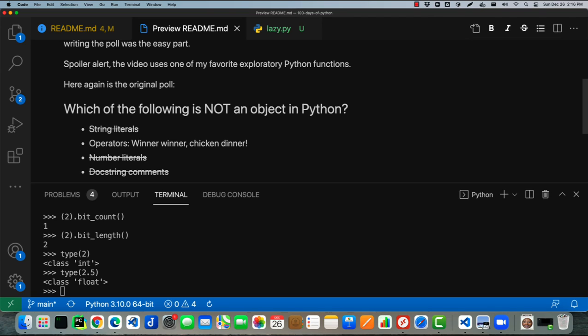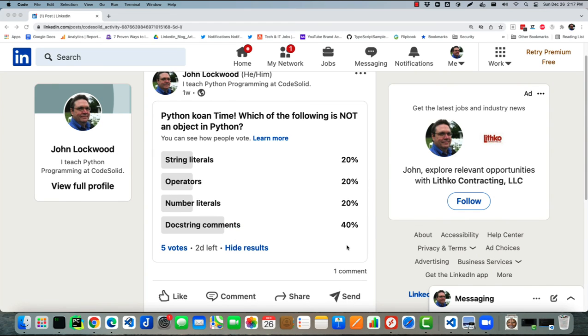The only thing we've identified so far that is not an object in Python are Python operators. Those look to be distinct. Those are things that the parser figures out at interpretation time. And it looks like that is the correct answer to the poll. Operators are the only thing in Python that are not objects.